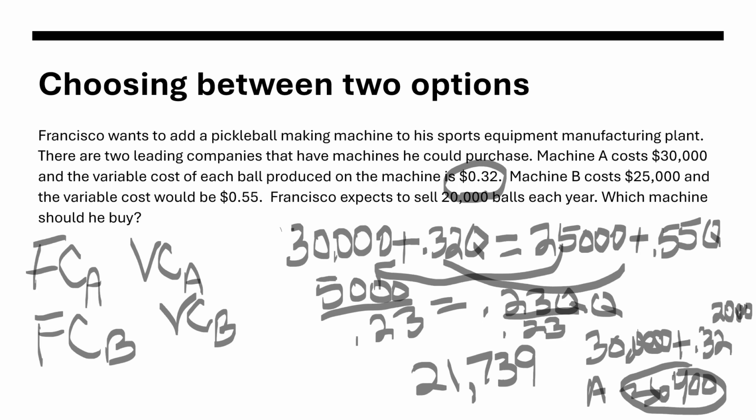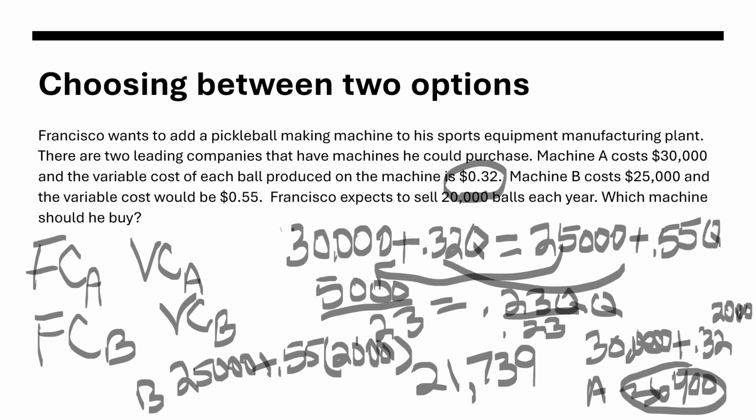Now we can do the same thing with machine B. Machine B only costs us $25,000, and its variable cost was 55 cents times the 20,000 again. And remember, this is machine B. And if we multiply these all out, we get $36,000.